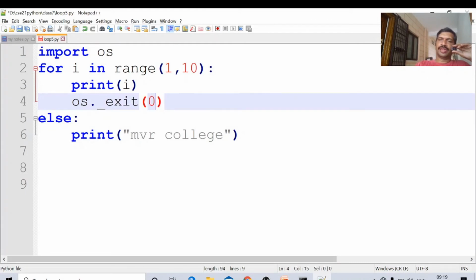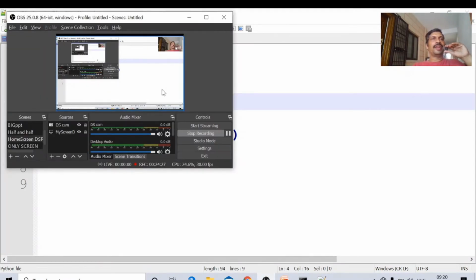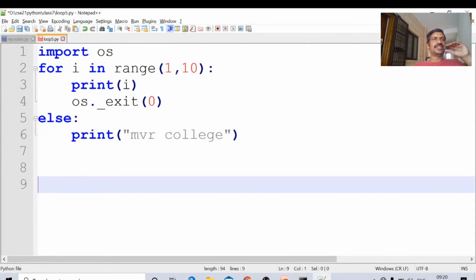Whenever the statement os._exit(0) is executed, the program is terminated abnormally. This is the function, this is the package. A package contains functions. os is one of the packages available in Python. In this package, I am calling one of the functions, exit of 0. Later, in the units, we will get into detail about what a package is, what a method is, and how to import packages. We will see later. Okay, os._exit(0).